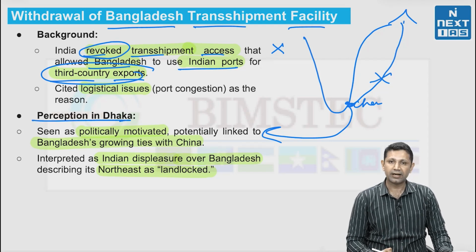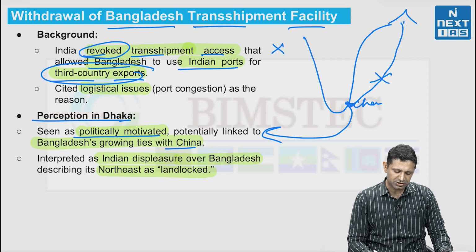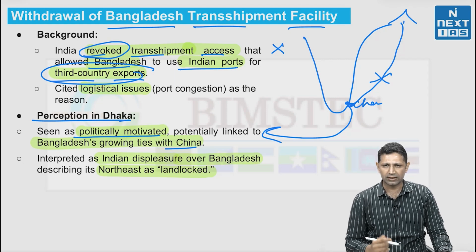Now, what is the perception there in Dhaka? The perception is that this is a politically motivated move, because Bangladesh is now moving towards China. That's why India has taken this step.